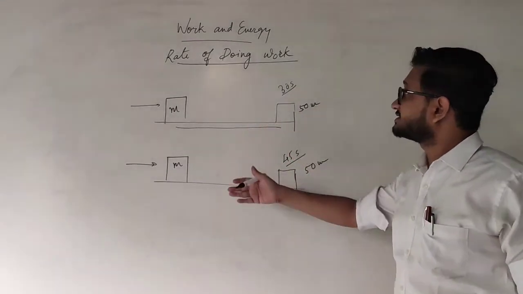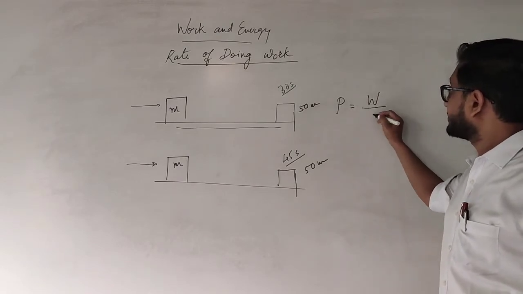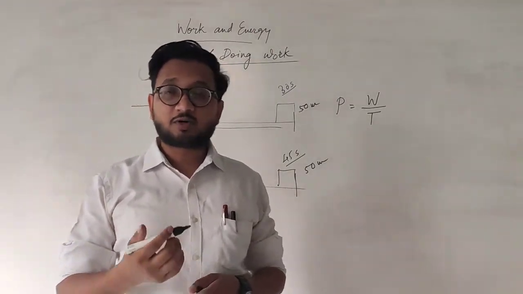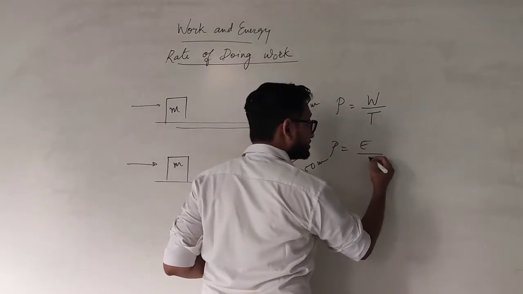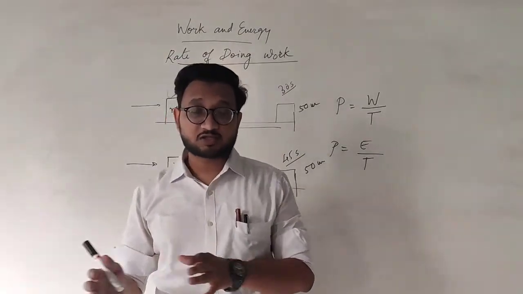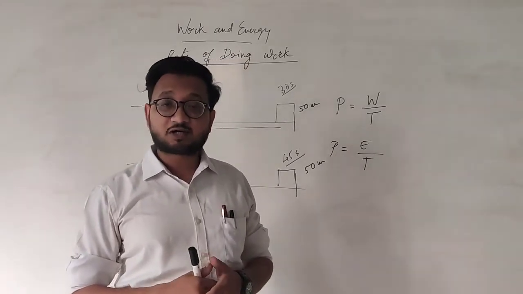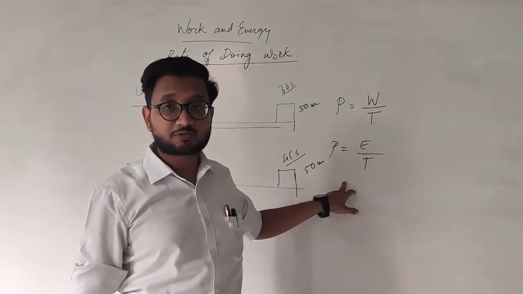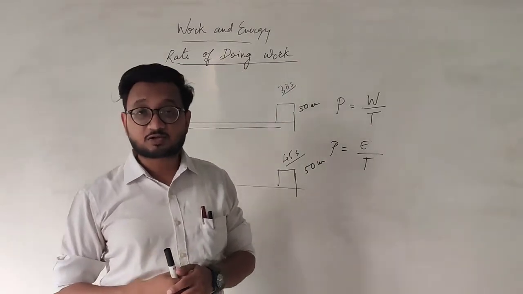And according to the statement, we have power of a person is equal to work done upon time taken. And work done is also equal to energy consumed. So we can also write that power is equal to energy consumed in a certain amount of time. So if there is a machine, let's say there is a machine that is doing a certain amount of work, obviously the machine is going to require energy. So we can say what is the power of the machine? The energy it consumes in a certain amount of time. So how much energy it is consuming in a certain amount of time is called power.